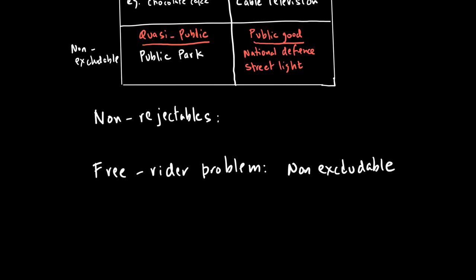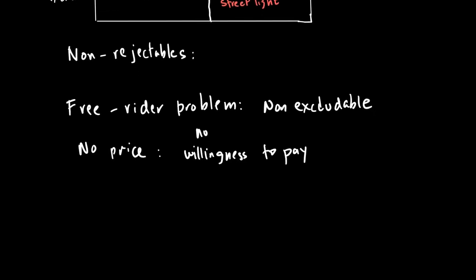So we say that for public goods there is no price. And the problem why there is no price is because there is no willingness to pay. And this lack of willingness to pay will mean that the private sector will not provide this good.